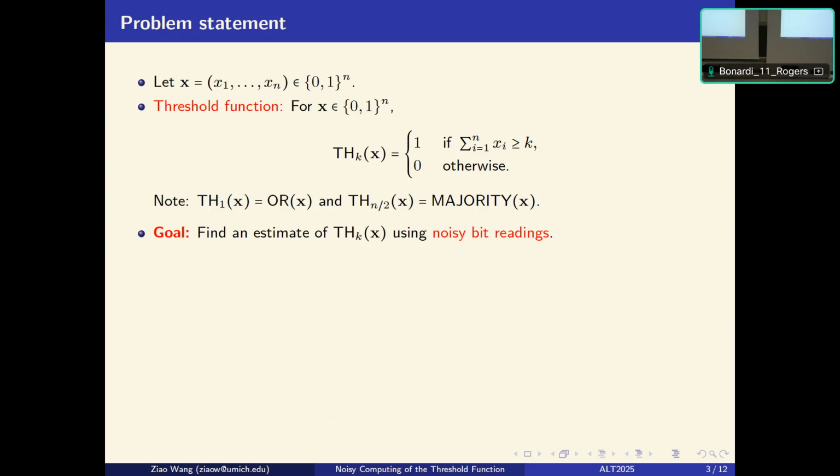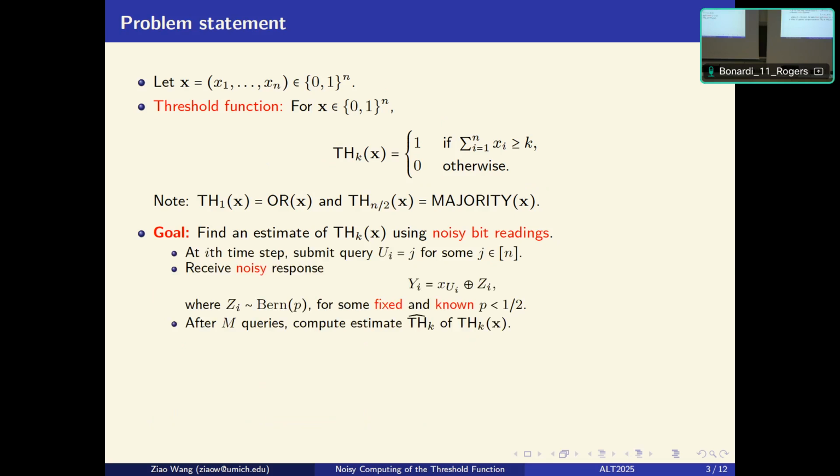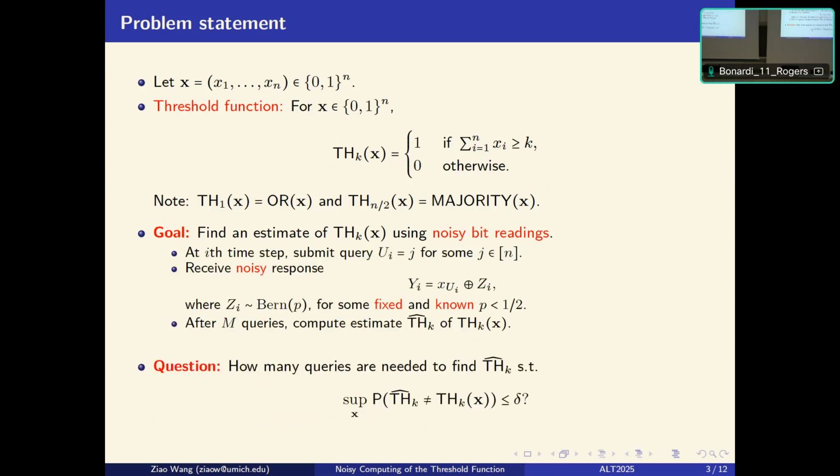More specifically, at each iteration, we are allowed to submit an index as our query, and as the response, we get the value of this bit, but corrupted by some Bernoulli P noise. After a total of m queries, we want to find an estimate of the threshold function. So now the question is, how many queries do we need so that we can achieve an error probability of delta for any input instance?